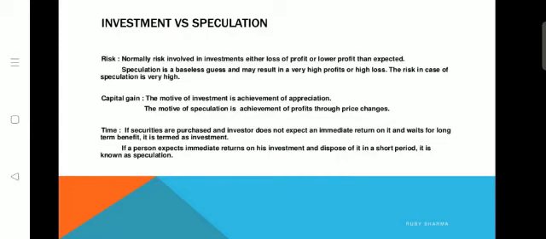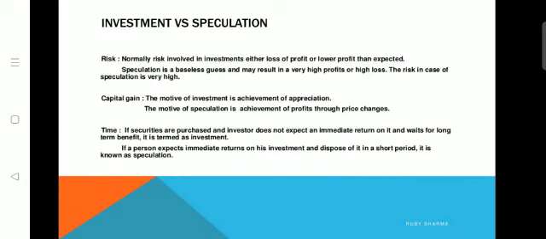For example, if the speculator expects that in today's market some securities' prices are going to fall, then in the previous market he will sell all the securities he is holding, because today he can purchase them at lower prices, and the next day he will sell them at higher prices. Such marketing things go on under the speculator, who sells within a shorter period.